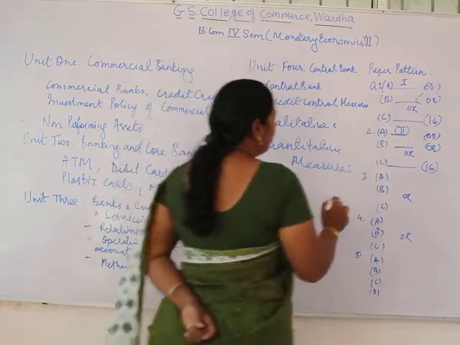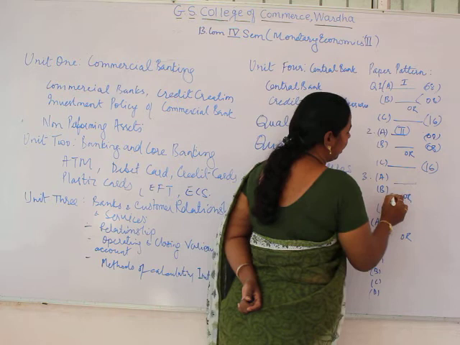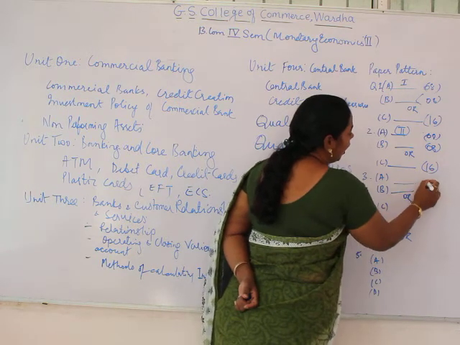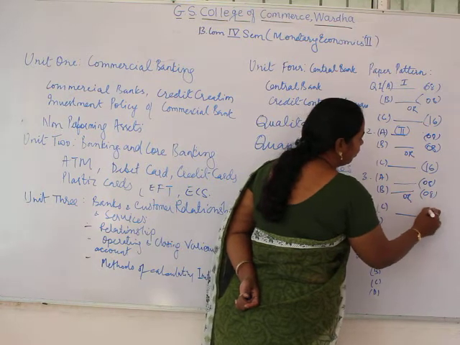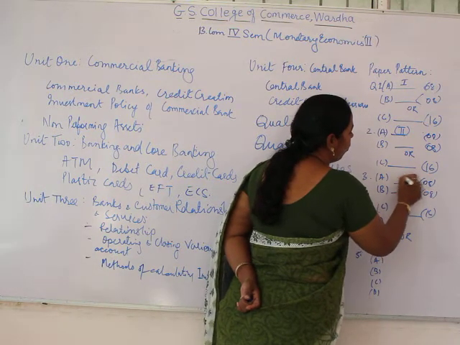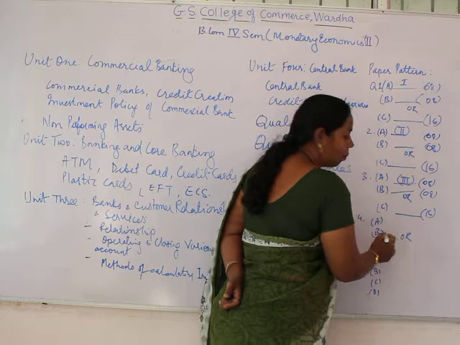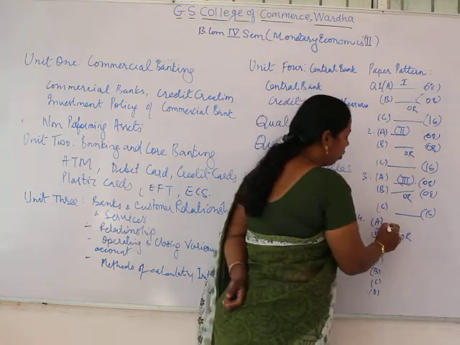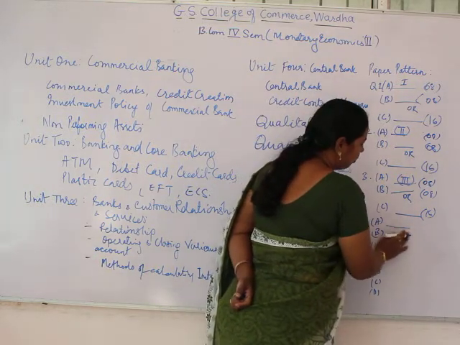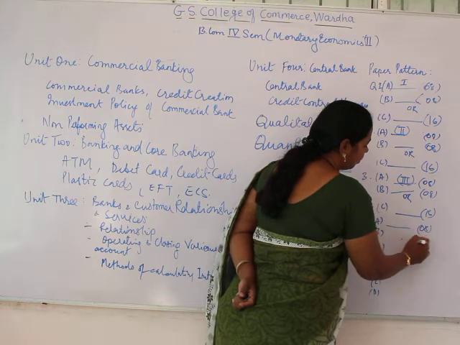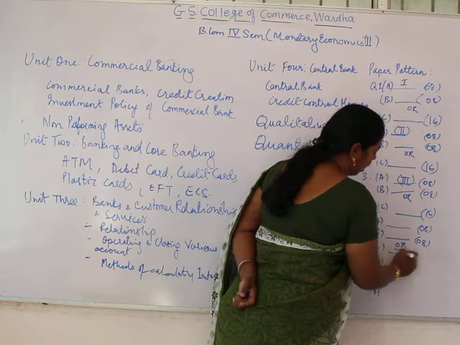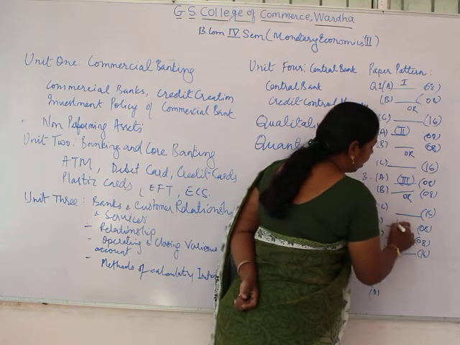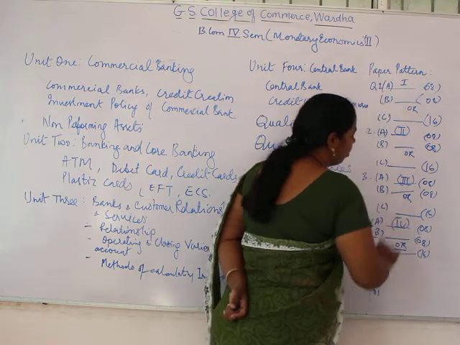The third question, just like its predecessor, has 8 and 16 marks, and these questions will come from the third unit. Question number 4 is of the same pattern, 8 or 16, and the questions will come from the fourth unit.